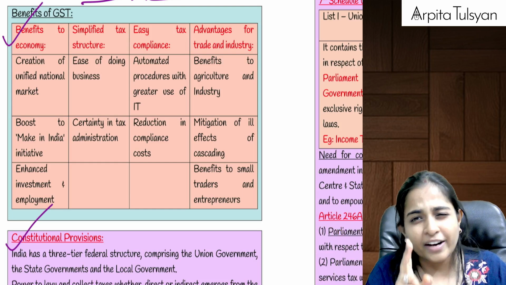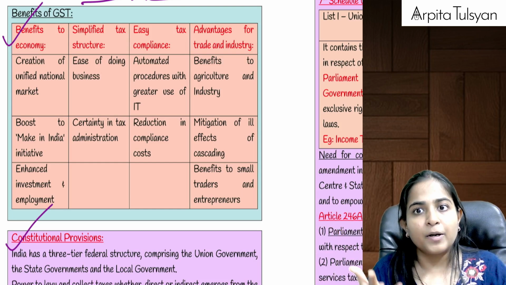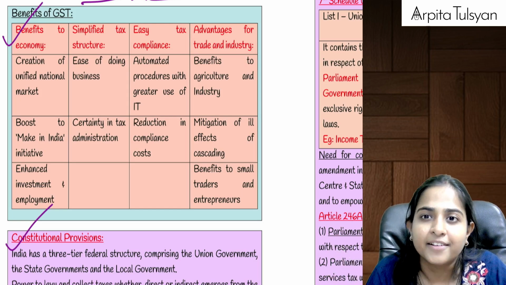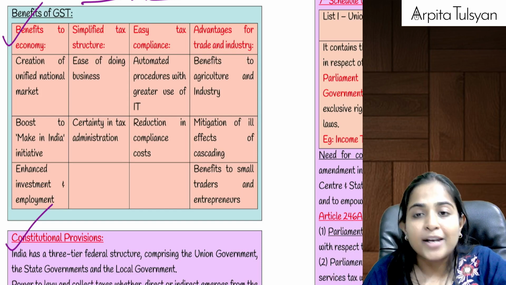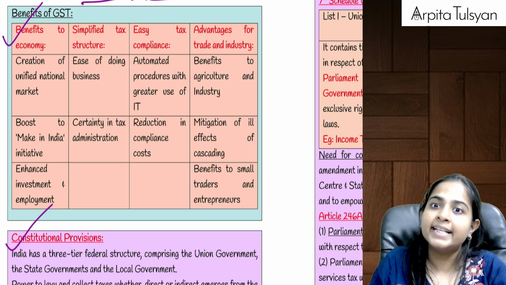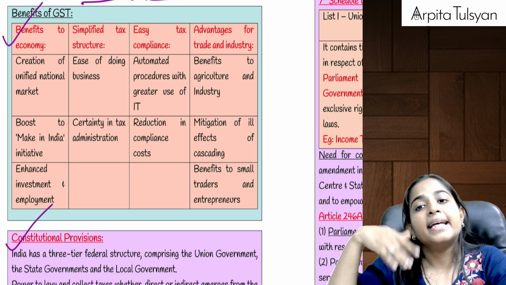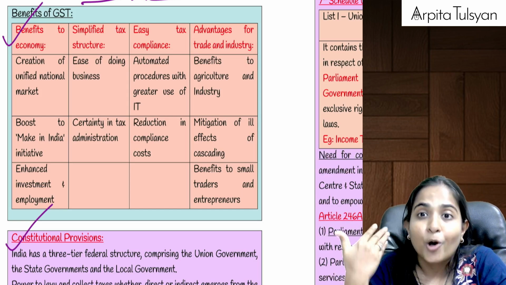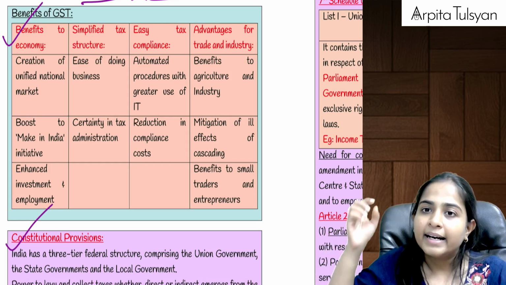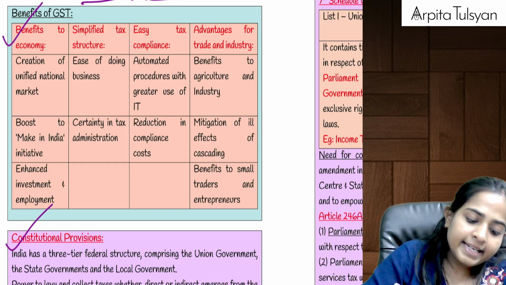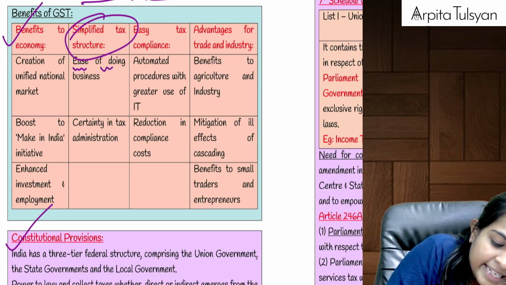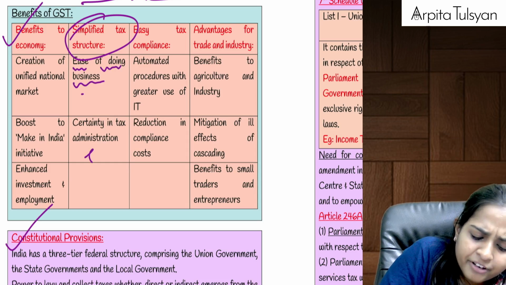Okay, unified market. Because of input tax credit, etc., more and more people have started manufacturing here in India. If they have started manufacturing here in India, can we say more money is now invested here in India itself instead of going out? Yes, and because of that, more and more employment opportunities are also created. Are you understanding this? Yes.